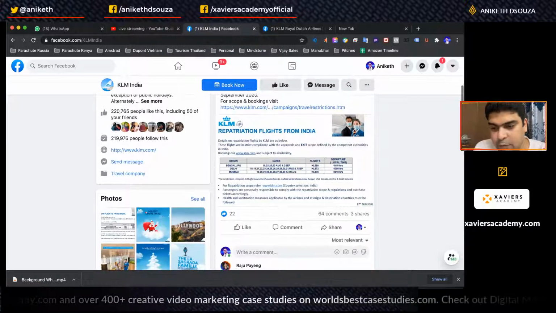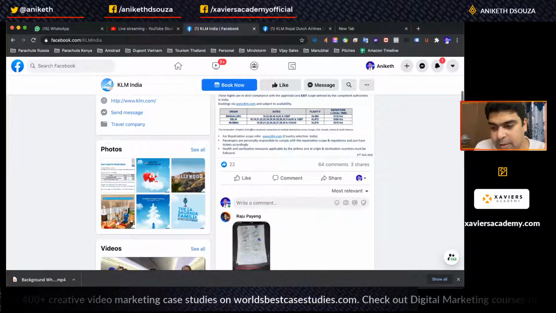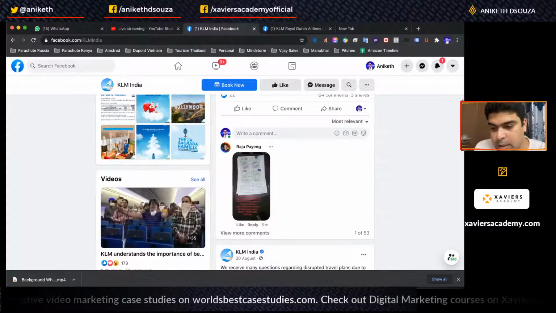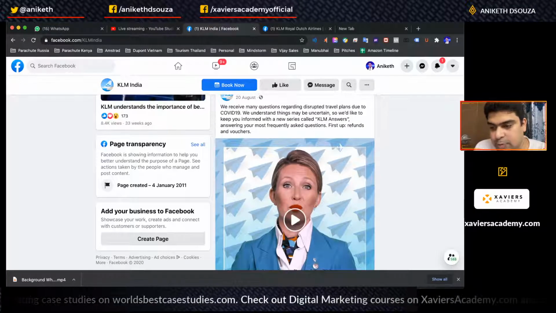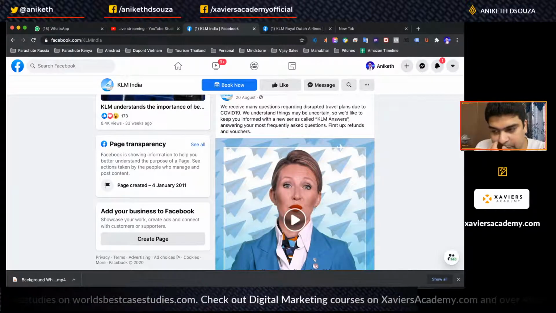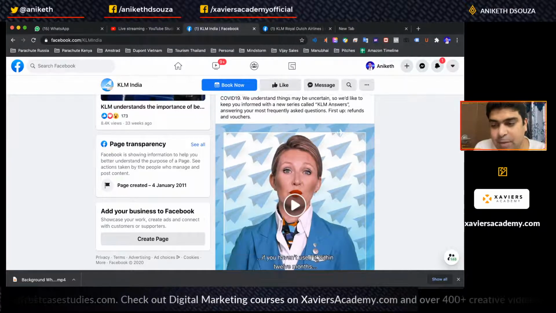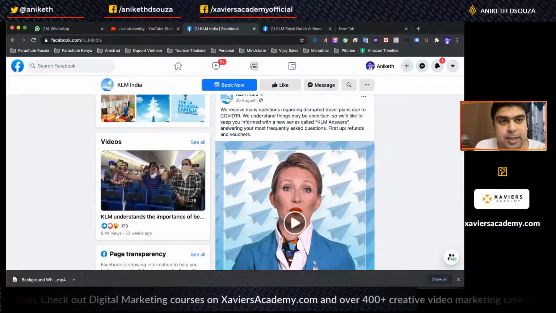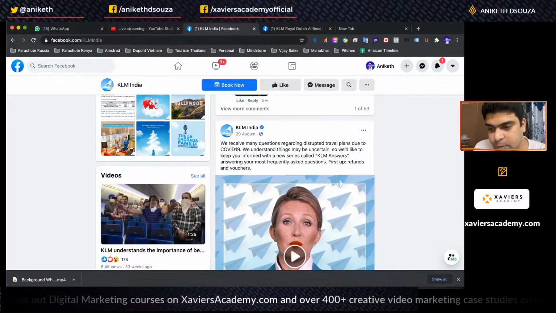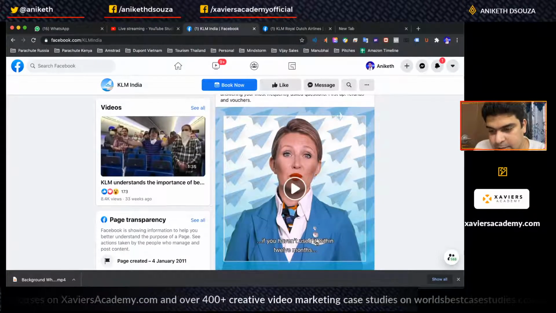You can see that they're focused more on the repatriation flights that are out there. So yeah, this is basically their communication. If you have a look at it up front, there is a bit of communication happening primarily from the global page. It's not actually the India page that has this kind of content. It's more global in nature. So let's look at something else.